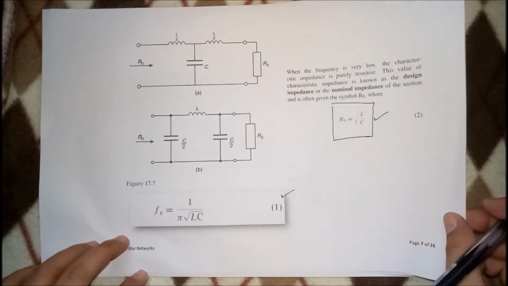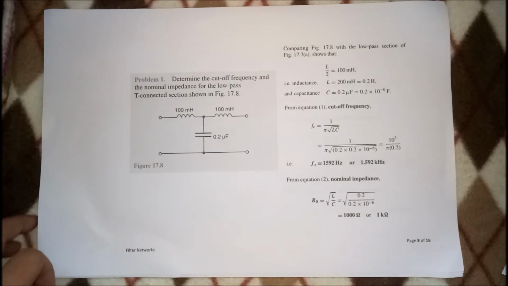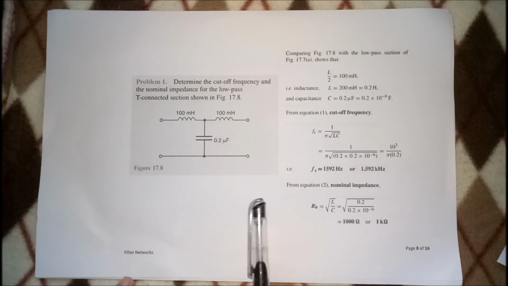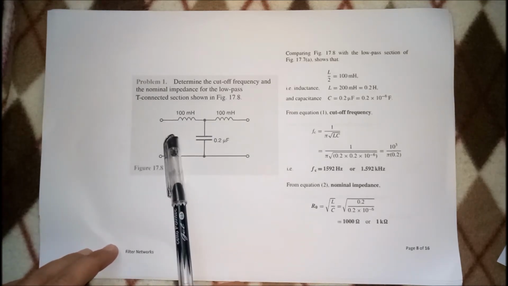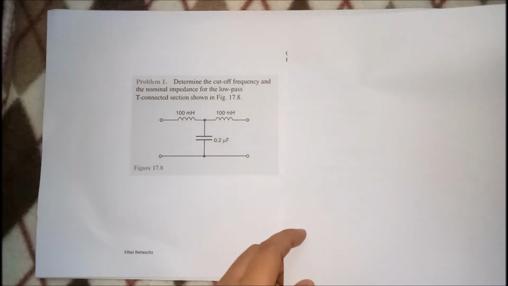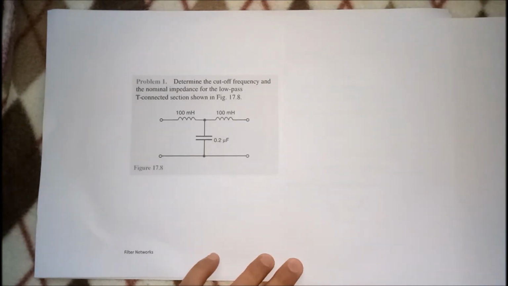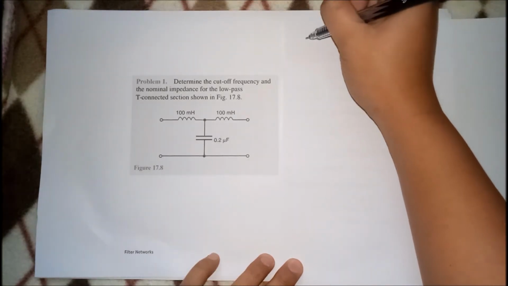Alright, so let's have here numerical example. Problem 1. So determine the cutoff frequency and the nominal impedance for low pass filter T-connected section below. So this is your figure. You have your T network. Hanapin daw natin si cutoff frequency and si nominal. Ano nga ulit yung formula ng ating cutoff frequency?